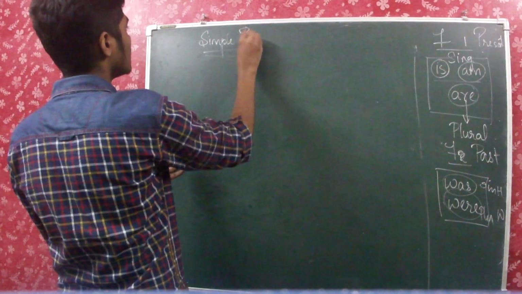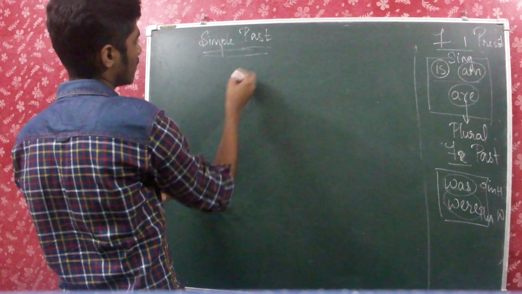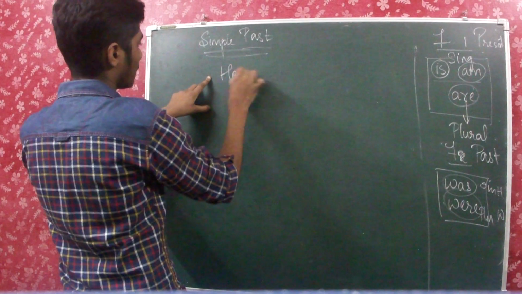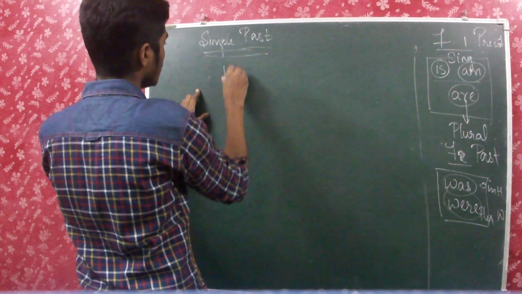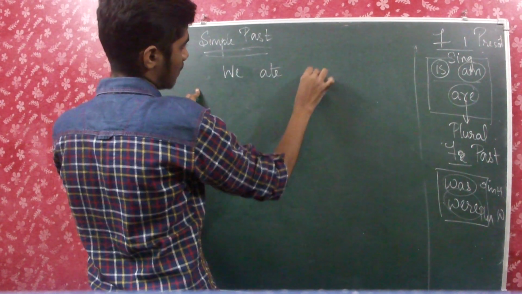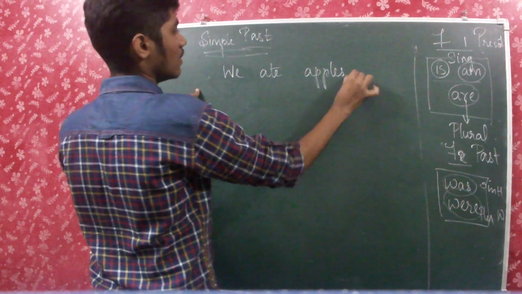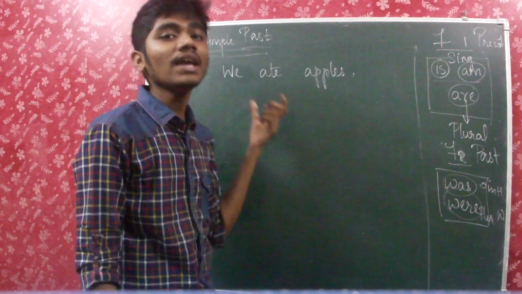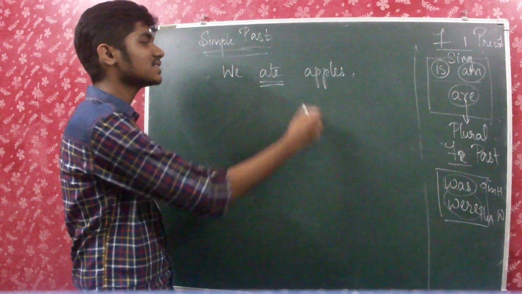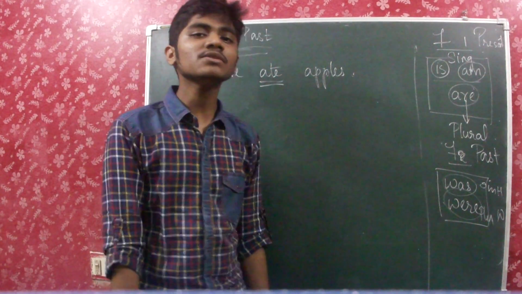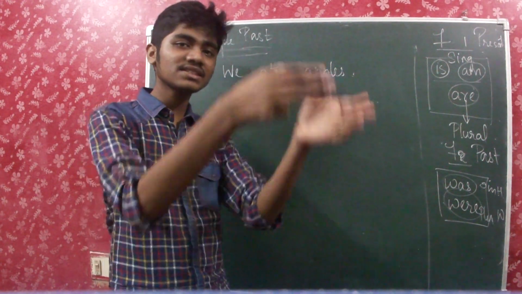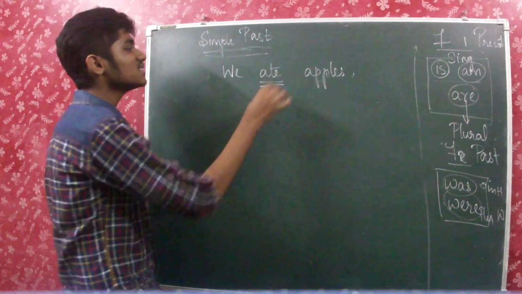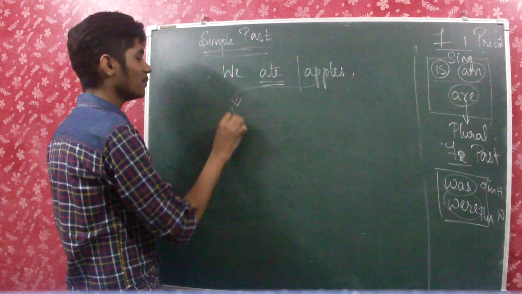So a similar kind of sentence. We ate apples. So what's the second sentence? We ate apples, and I have written it in past tense because the verb here is used in the past tense form. Eat, ate, the second form. So we ate apples. So what's the first rule? Yeah, come on, you're right. You have to bring the object to the first.